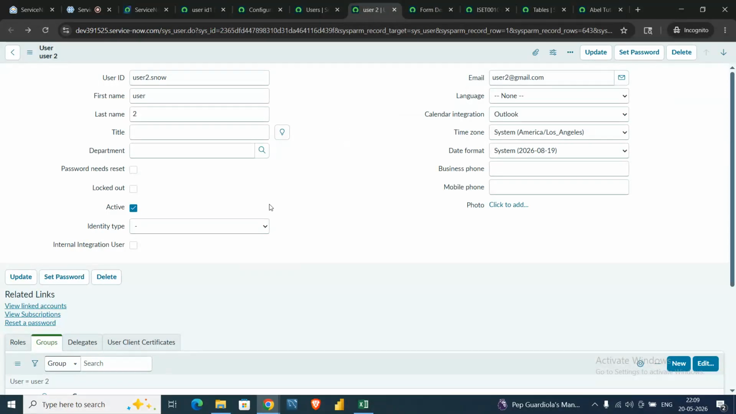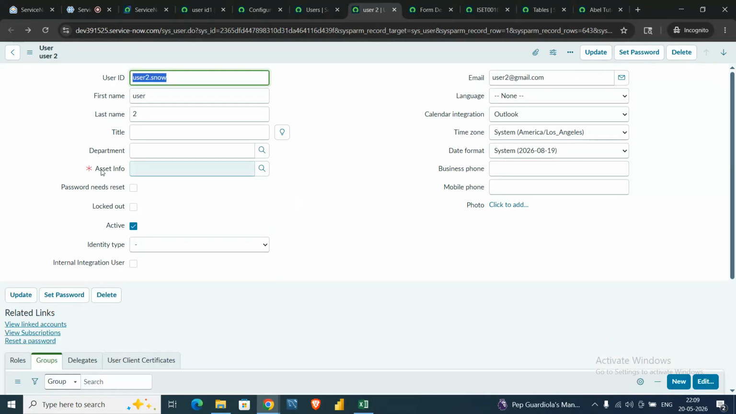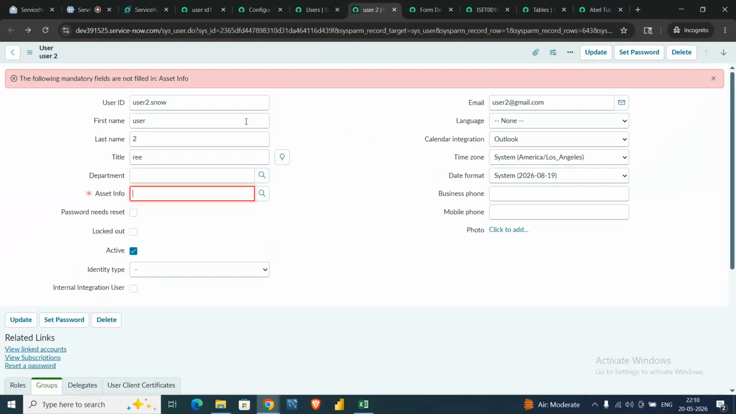Now, as you can see, there is no asset information yet. Let me refresh this page. And as you can see, now the asset info is here, and there is a red star mark which shows that this field is mandatory. Suppose I fill something in the title and try to save it, as you can see, it tells me to fill the mandatory field.